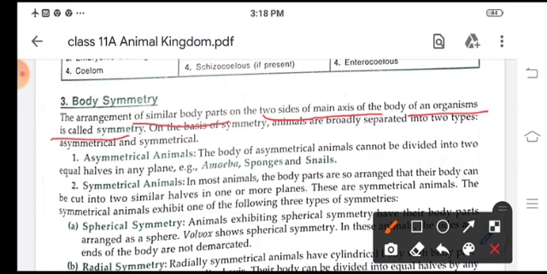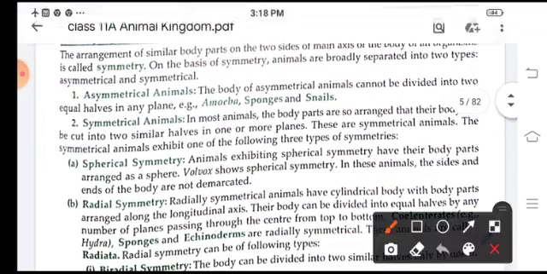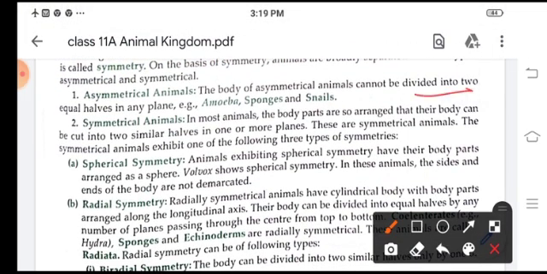So on the basis of symmetry, animals are divided into two types, asymmetrical and symmetrical. Asymmetrical means the body cannot be divided into two equal halves in any plane, like amoeba, sponge and snails. Whereas symmetrical means the body is divided into two similar halves in one or more planes.